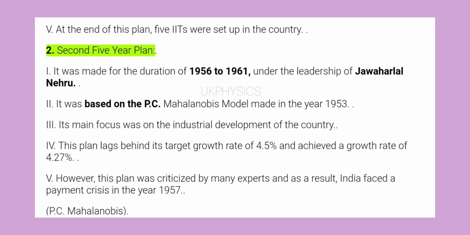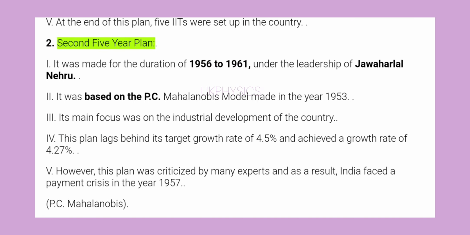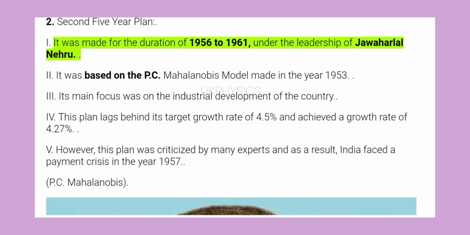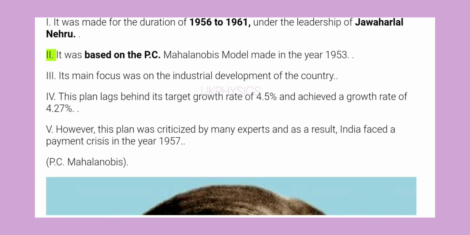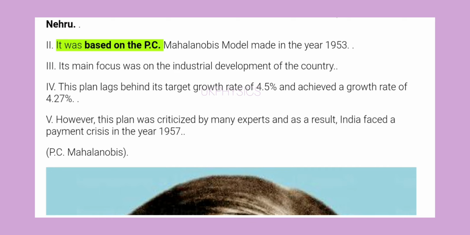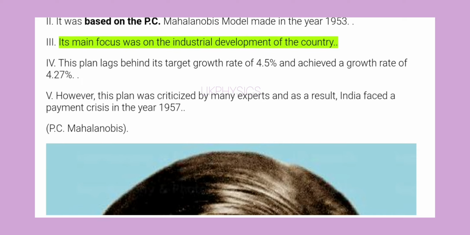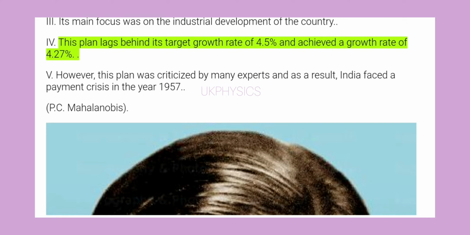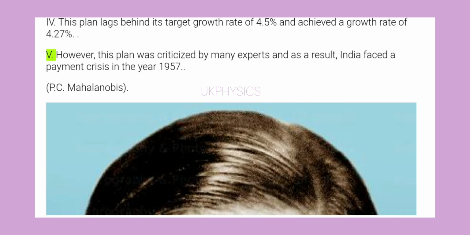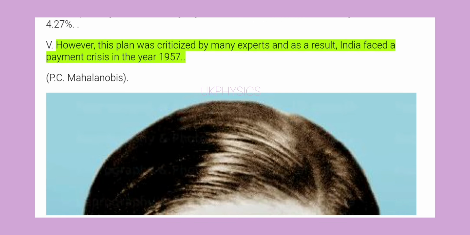2. Second 5-year plan. I. It was made for the duration of 1956 to 1961, under the leadership of Jawaharlal Nehru. 2. It was based on the P.C. Mahalanobis model made in the year 1953. 3. Its main focus was on the industrial development of the country. 4. This plan lagged behind its target growth rate of 4.5% and achieved a growth rate of 4.27%. 5. However, this plan was criticized by many experts, and as a result, India faced a payment crisis in the year 1957.